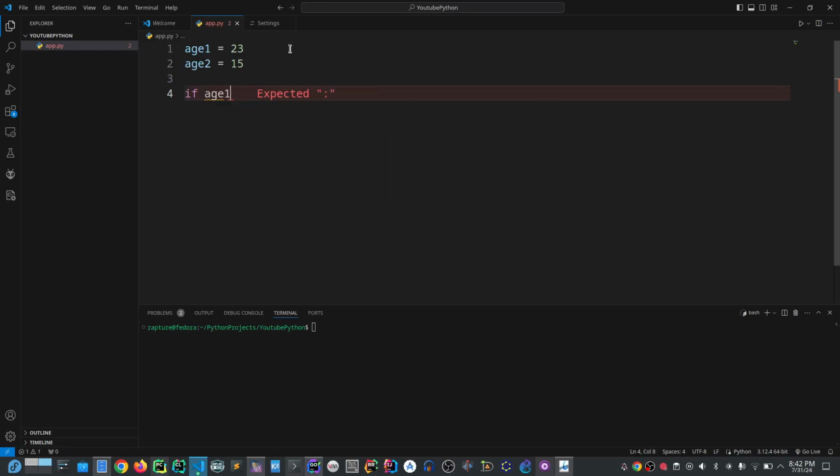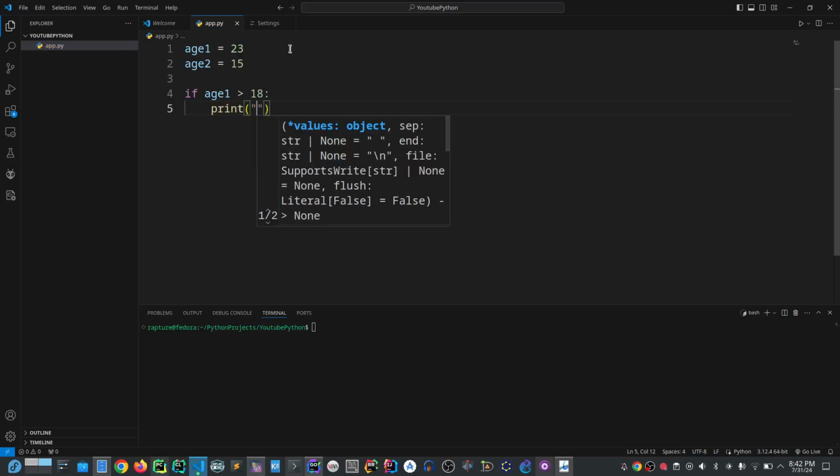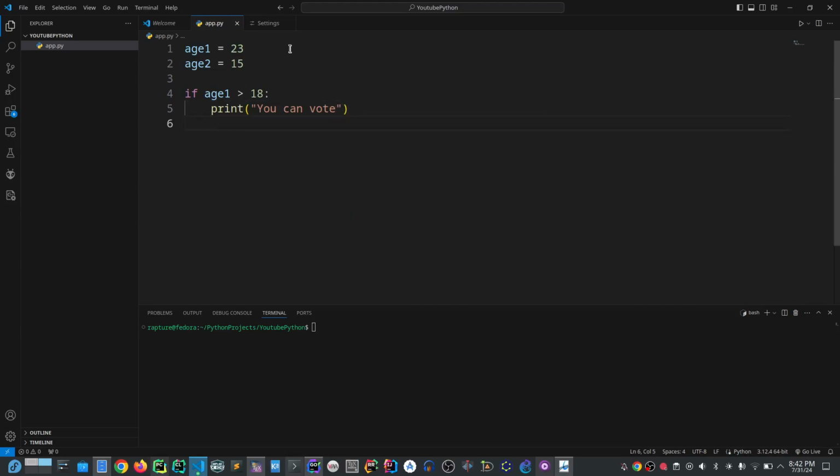If age 1 is greater than 18, then print you can vote. Let me run it now. Python app.py, and you see you can vote.